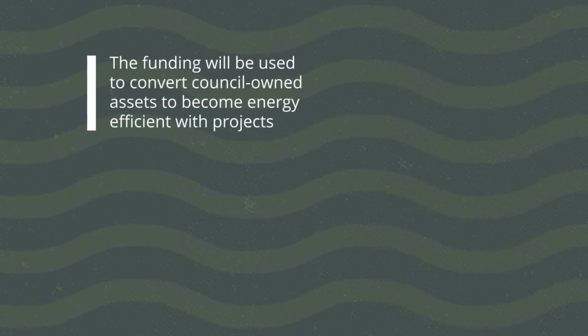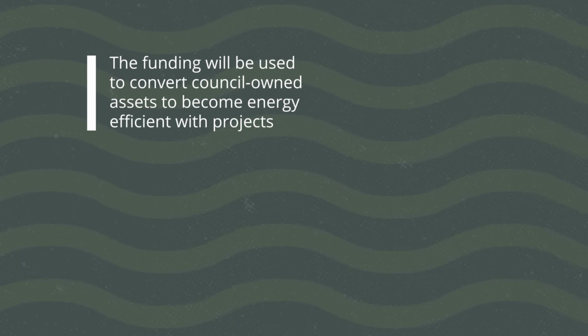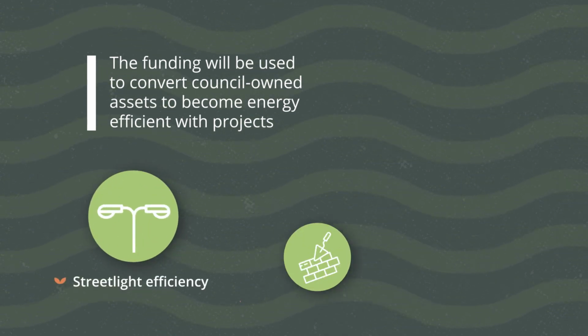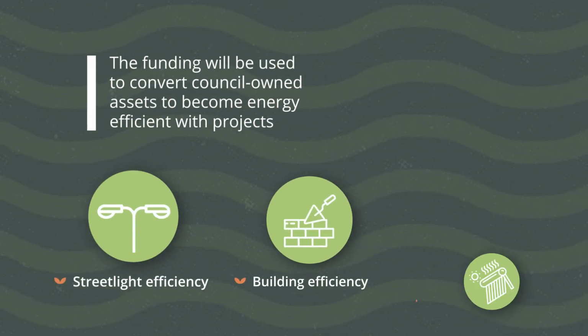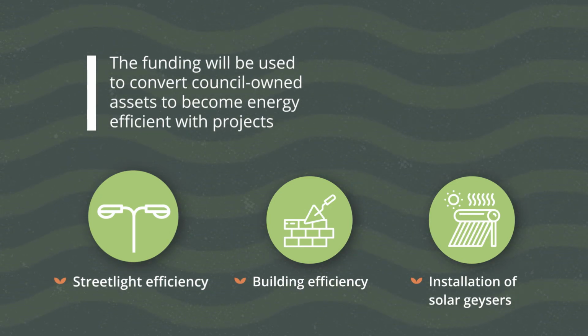The funding will be used to convert council-owned assets to become energy efficient with projects such as street light efficiency, building efficiency, and possibly the installation of solar geysers at council-owned properties. This approach to funding climate action will spearhead citywide action and set a good precedent for other South African municipalities.